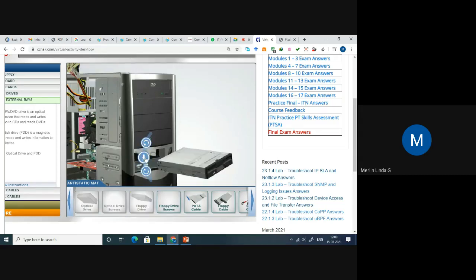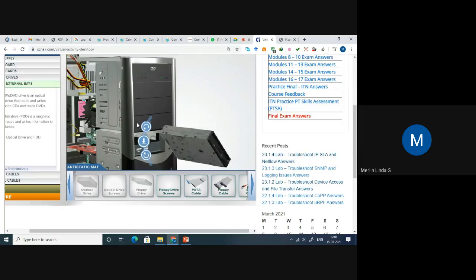So rotate it. Just rotate it. Okay, it has gone.